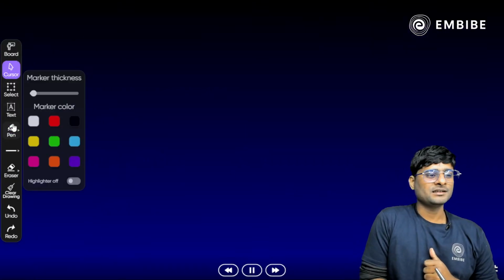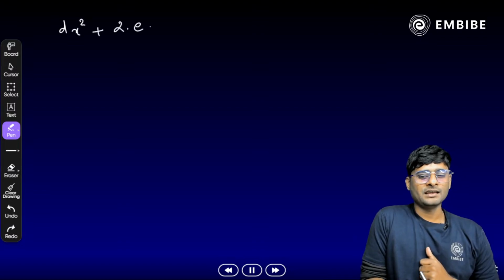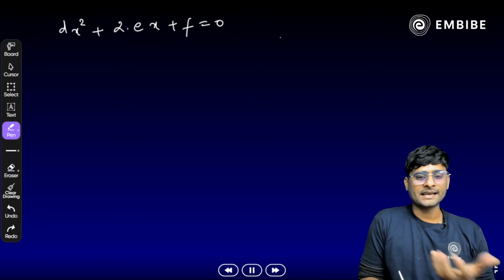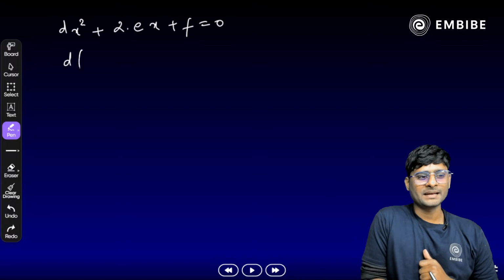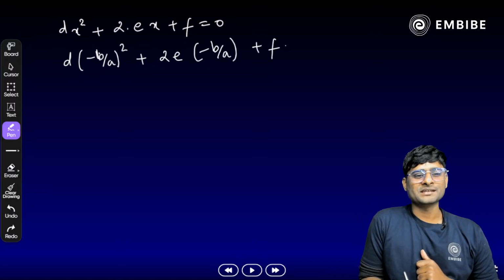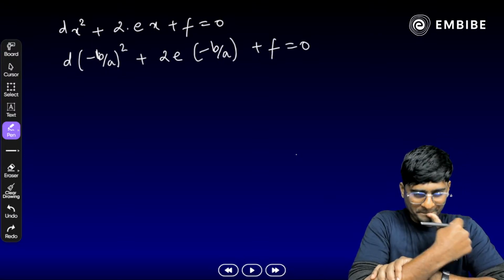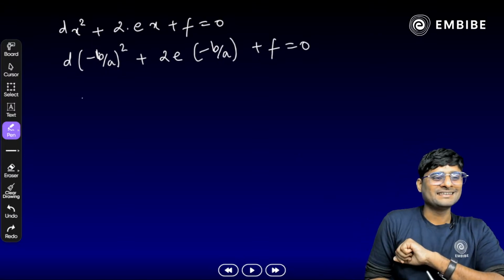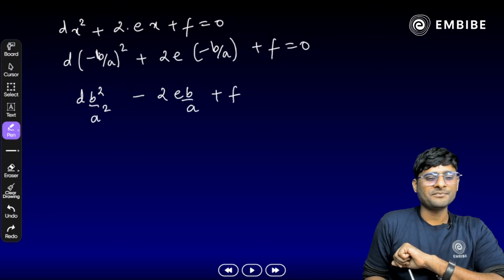It is dx square plus 2ex plus f is equal to 0. Now we have to replace x by minus b by a. So d times minus b by a whole square, plus 2e times minus b by a, plus f is equal to 0. Try to simplify. What do you get here? Yes, very easy. D b square by a square minus 2eb by a plus f is equal to 0.